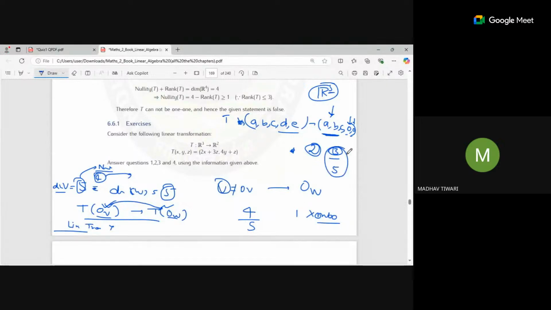So that's why it is not onto. We can say that (1, 1, 1, 1) belongs to R5, but it cannot be an image of any point inside this vector space V, because it is not possible. We have only image space points where the fourth and the fifth component are zero, right?